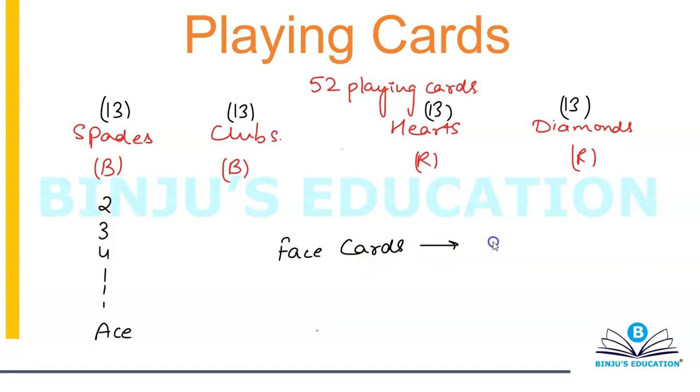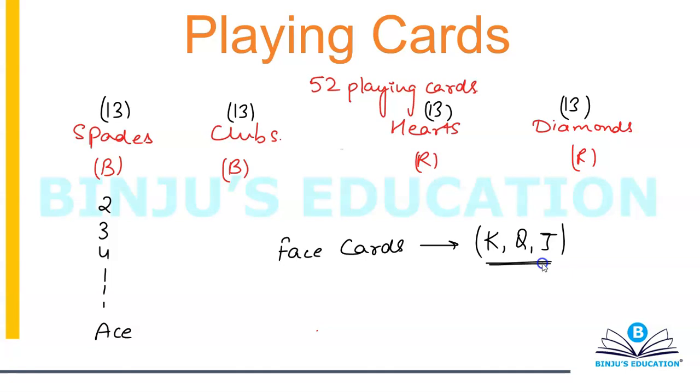So there are basically 3 face cards, that is king, queen, and jack. Okay, so 3 face cards for each of the 4 suits, which will give you a total of 12 face cards. Then you have numbered cards, which is from 2 to 10, and ace is neither a face card nor a numbered card, it's a different card.